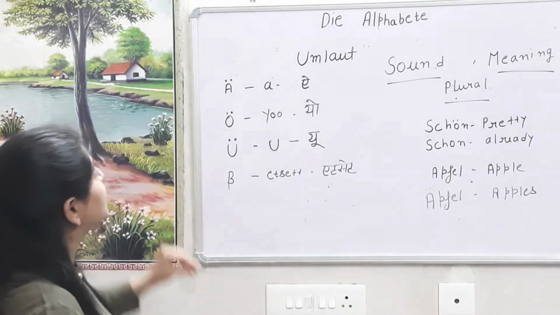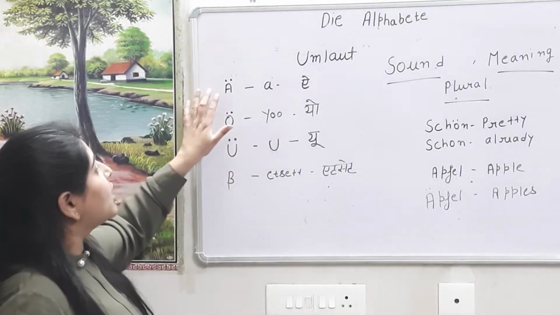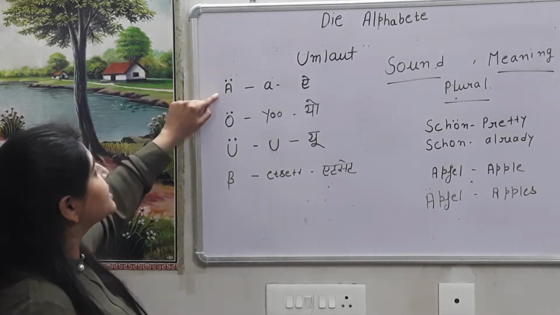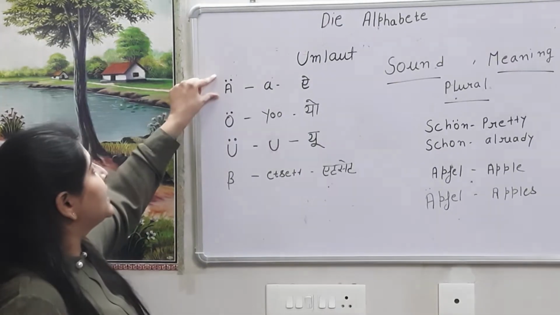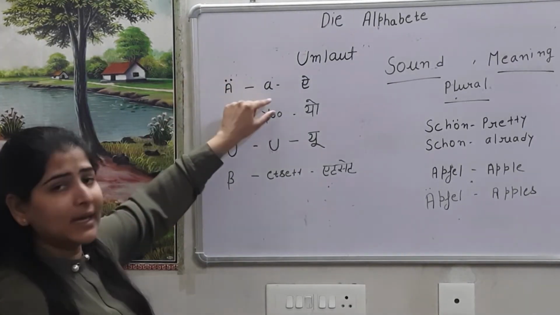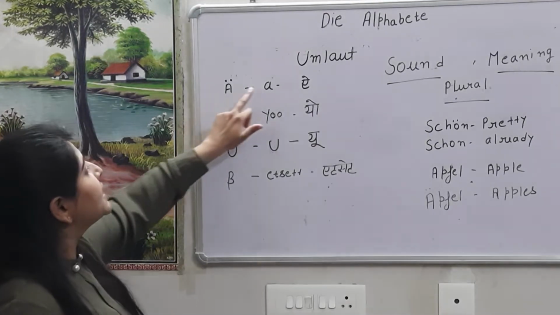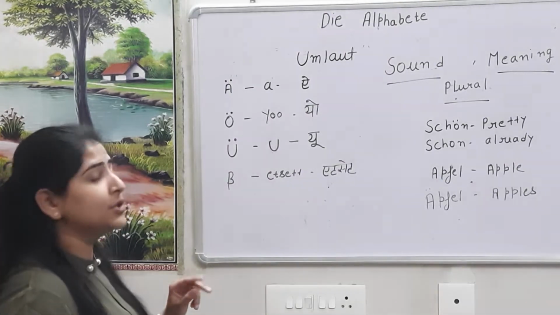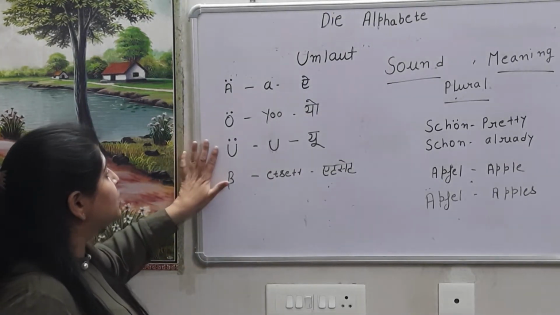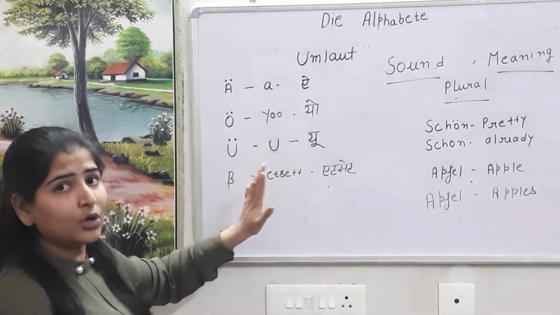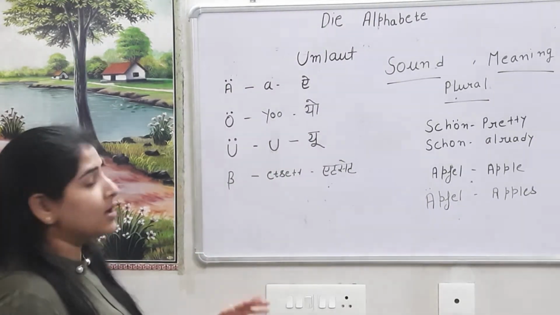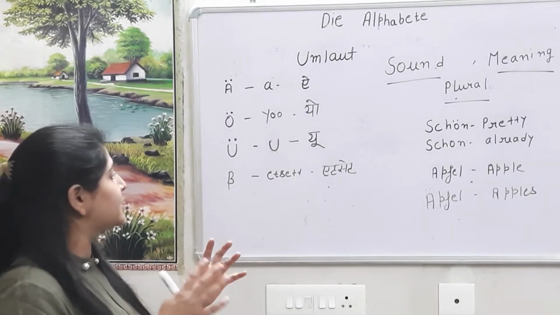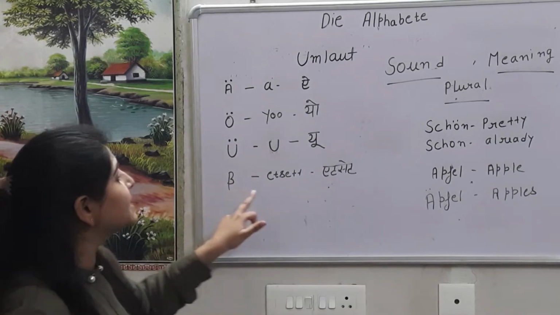So first we learn the sound, and then we learn what happens when we use this umlaut on these alphabets. So it's A. Now the sound has become again A, because it's coming with the umlaut. So A sound becomes A again, not R this time. O sound with umlaut it's yo. U with umlaut it's U, not U this time. And this is similar to what we have learned in maths, beta sign.